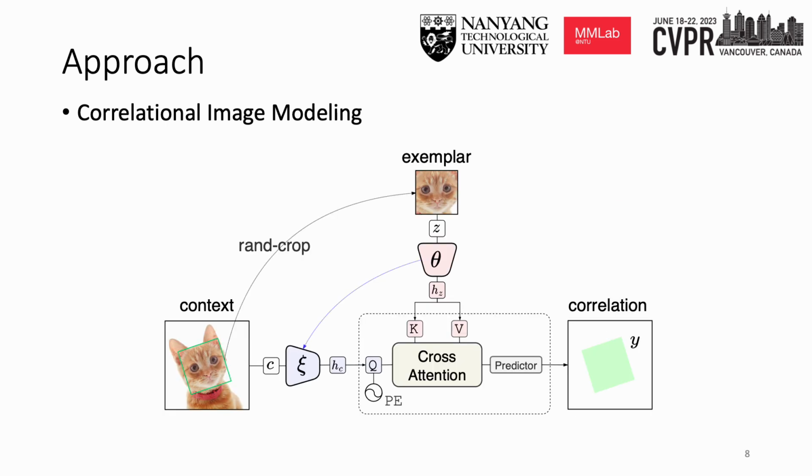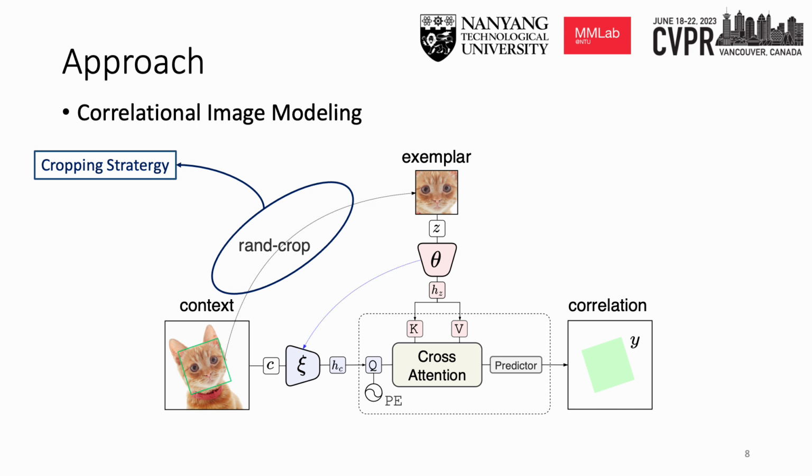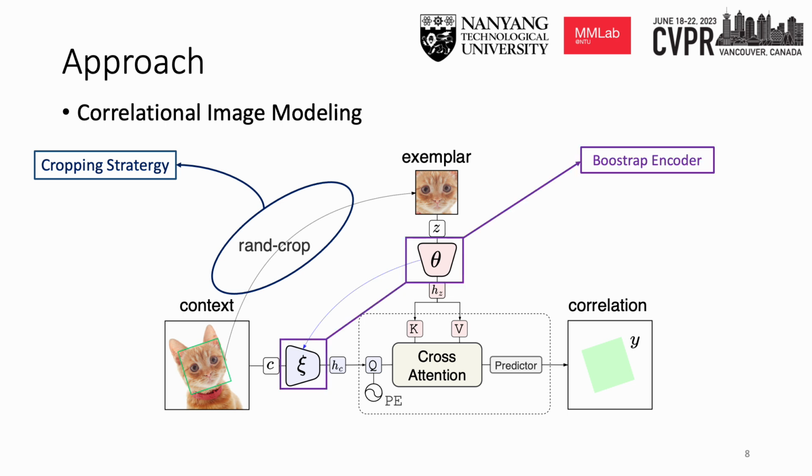To enable correlational modeling for effective self-supervised visual pre-training, we introduce three key designs. First, to generate useful exemplar-context pairs, we consider cropping image regions with various scales, shapes, rotations, and transformations. Second, we employ a bootstrap learning framework that involves online and target encoders. During pre-training, the former takes the exemplar as the input, while the latter takes the context. Third, we model the output correlation map with a simple cross-attention block, within which the context serves as the queries and the exemplar offers keys and values.